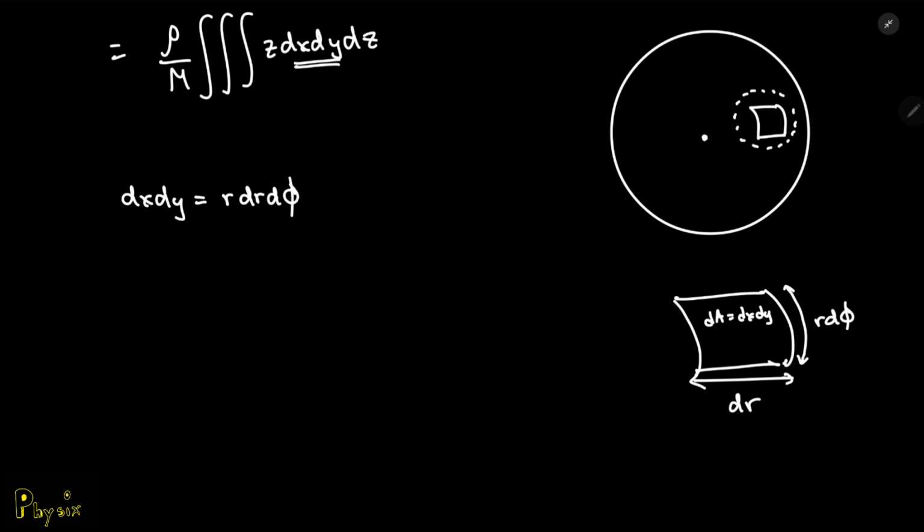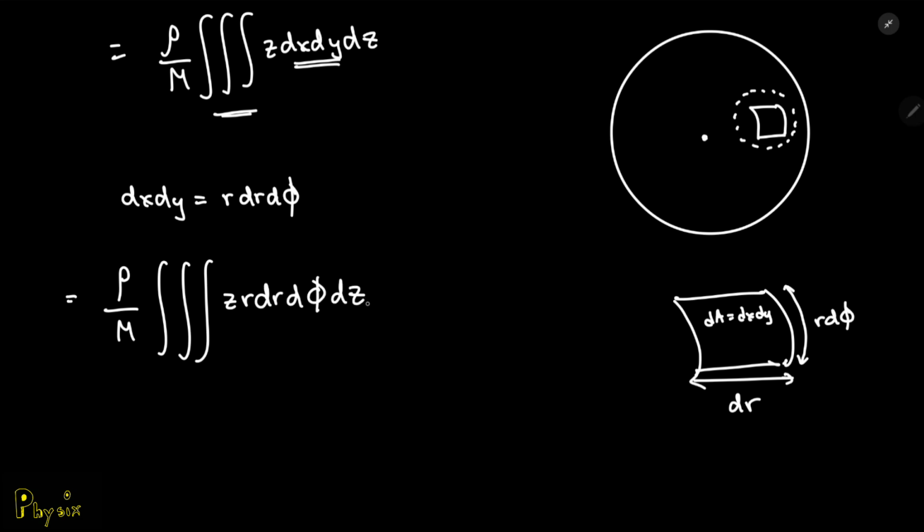And you can keep your dz the same, and this whole triple integral turns into rho over m times the triple integral of z r dr d phi dz.